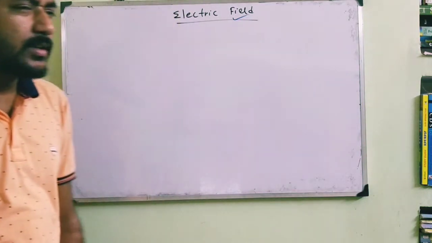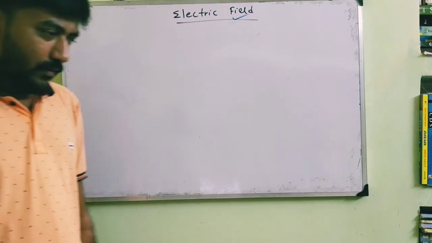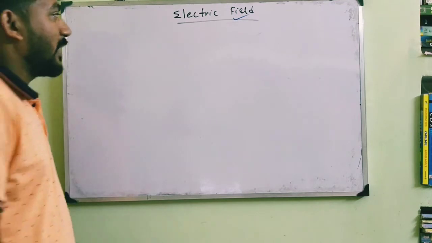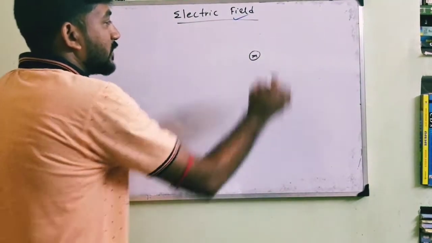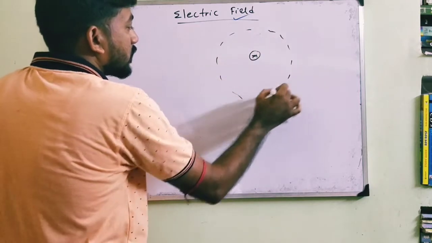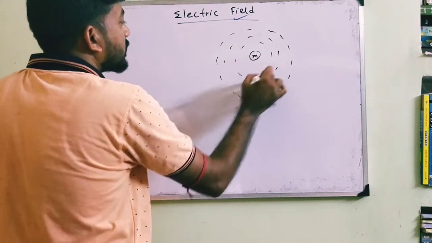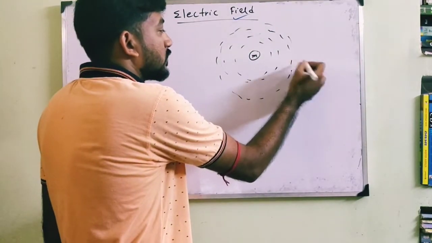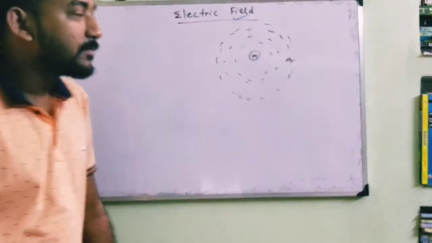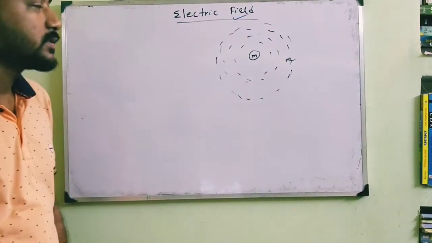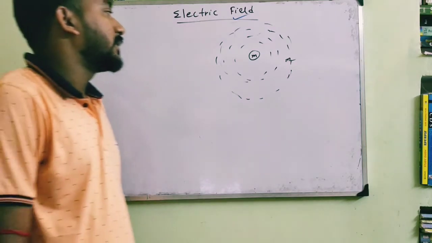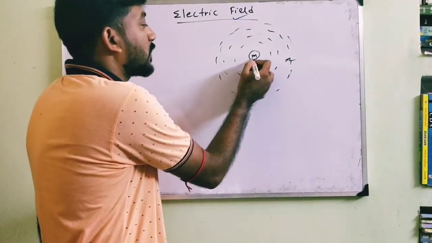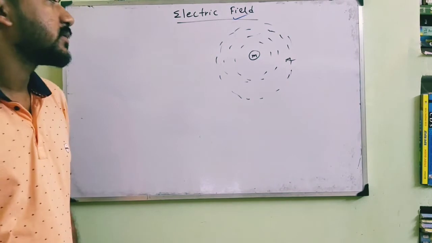If we talk about the gravitational field, you have read in class 11 that when there is a mass, the space in a certain region is modified by this mass, and if another mass is taken over here, then this mass experiences a force, and that is due to the gravitational field of the first mass. The first is called the source mass, and this is the observed mass, or the test mass.